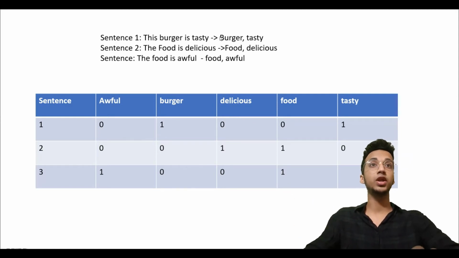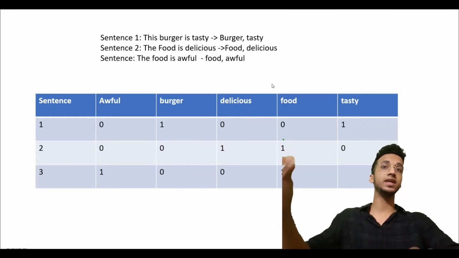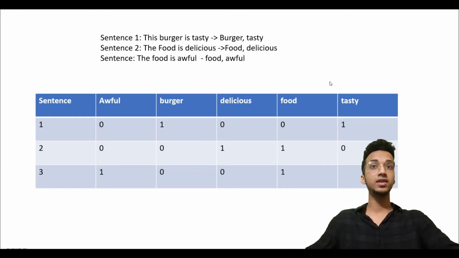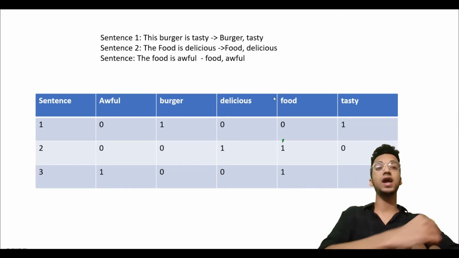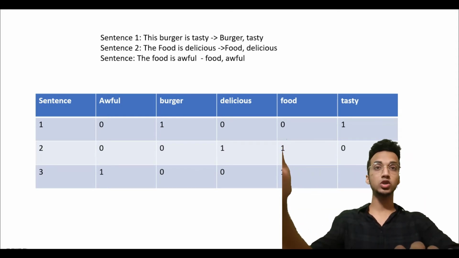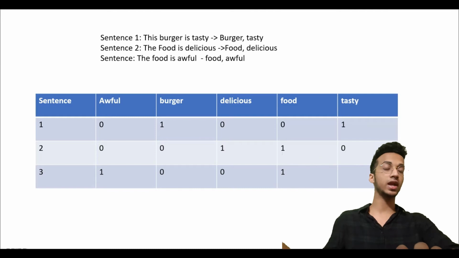For example, if a particular word was occurring twice, say burger, tasty, burger, then the particular column for this burger would become 2, right? And it would be a normal bag of words. So it's very easy. For each word, representing the frequency by which it's occurring, and this is the list that you're gonna supply to the model.